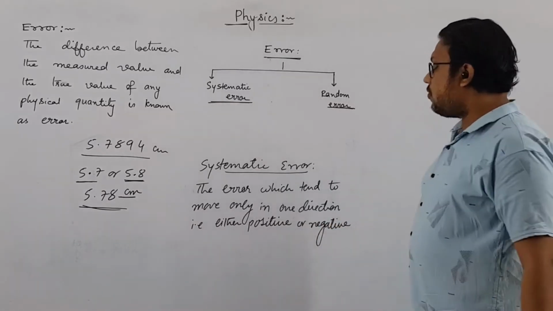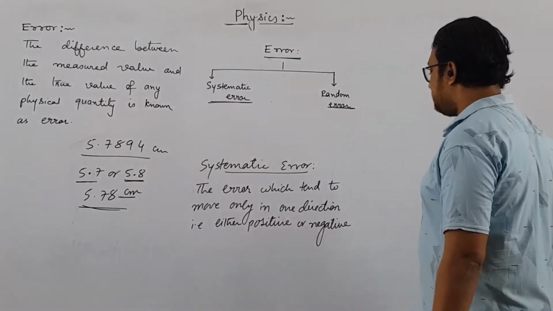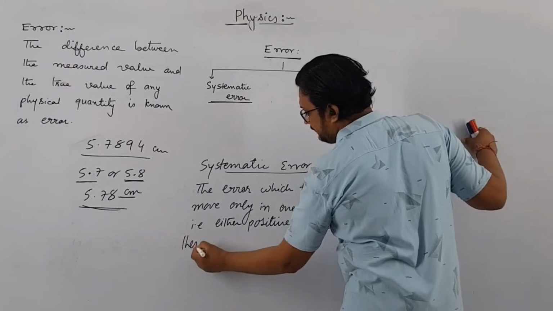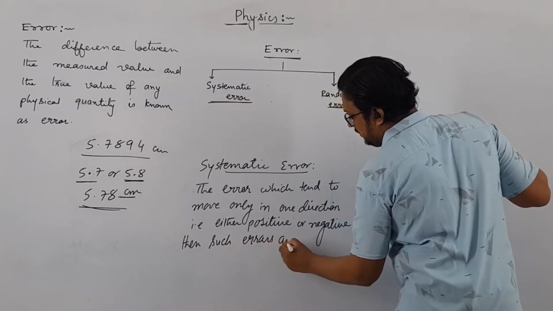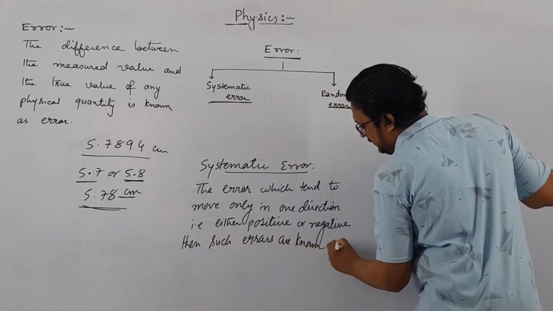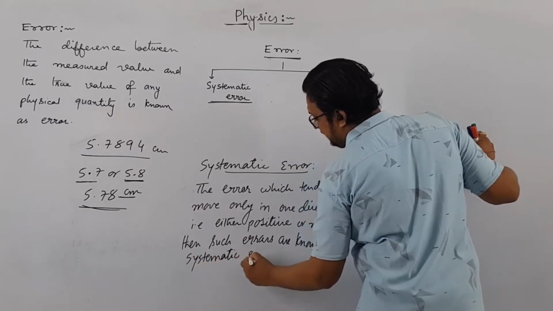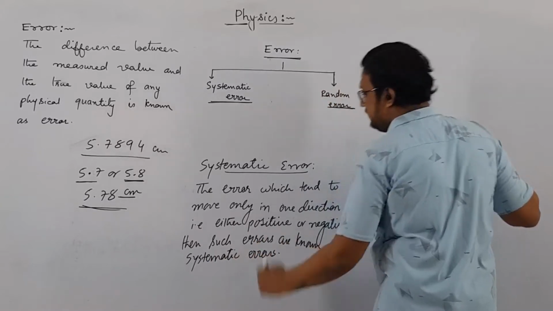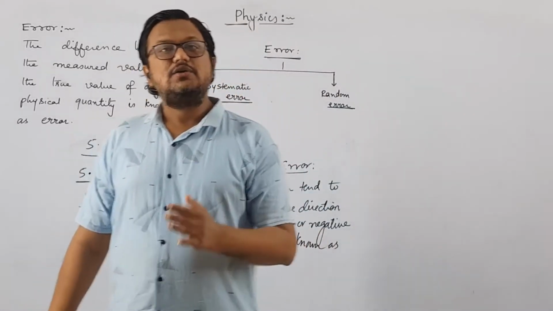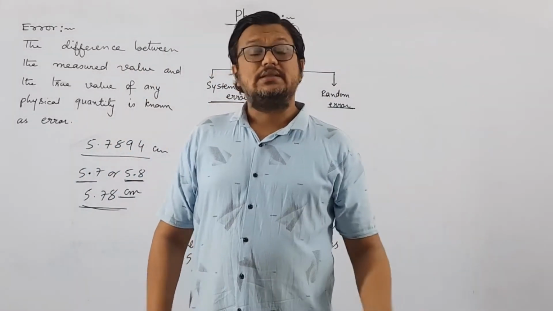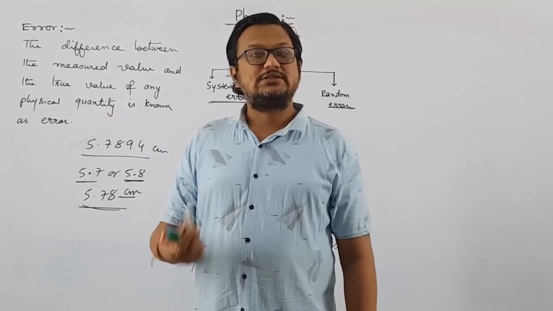The error which tends to move only in one direction, that is either positive direction or negative direction, then such kind of error is known as systematic error. Right. So here we have discussed what is systematic error. Definition of systematic error: the error which tends to move only in one direction, that is either positive or negative, then such kind of error is known as systematic error.